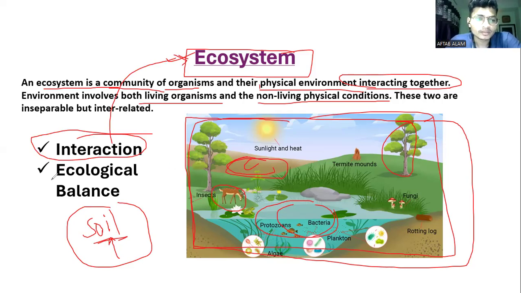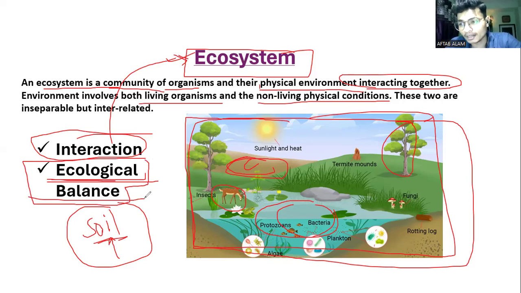Now, the main work of the ecosystem is ecological balance. It creates balance in the environment. Suppose there is no soil, that means there is no food to grow. There is no water, that means no water for drinking. There is a threat to life. That means a balance should be created by the ecosystem. Then life will exist in the biosphere, and this is how the natural environment is sustained. And when the natural environment is sustained, our environment is also sustained.